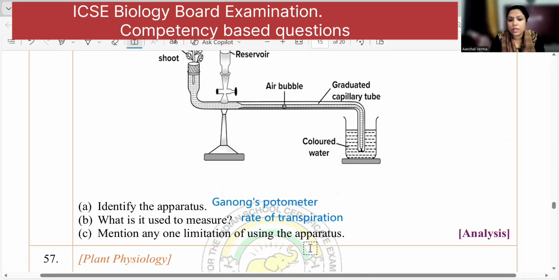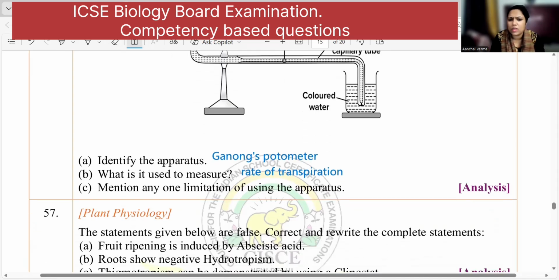And one limitation of this apparatus is that the twig is not going to survive very long. The entire setup gives different results in different temperature and conditions. Like in summer there will be one result, in winter a different result, in the rainy season a different result, right? Then inserting the air bubble is a problem. So all these things are limitations of this apparatus. You can write that one only is needed.